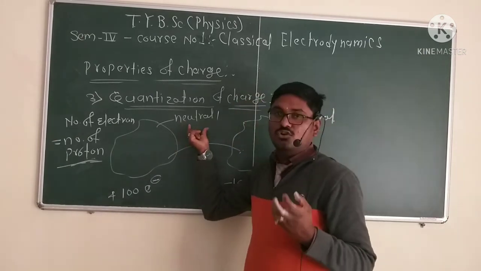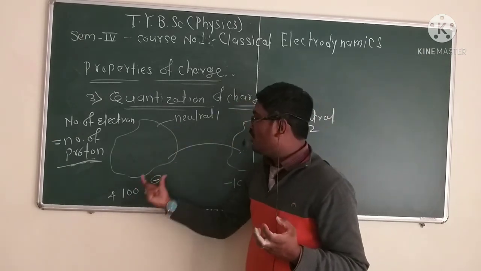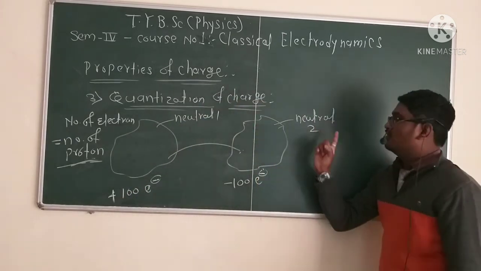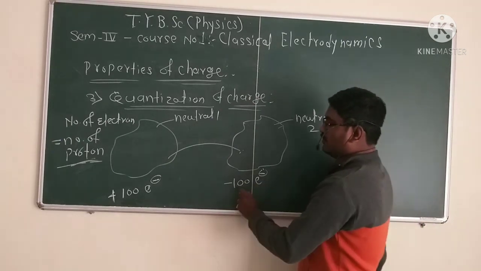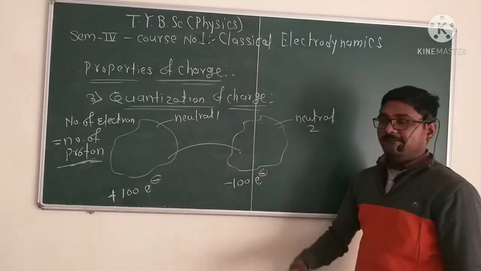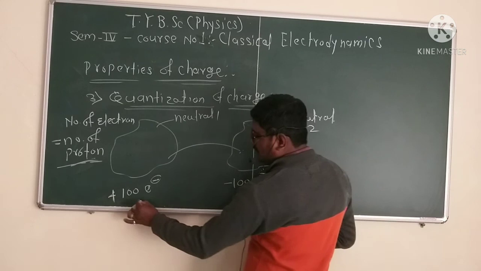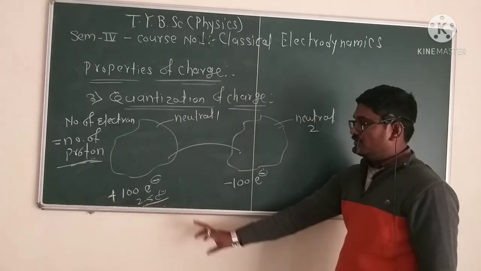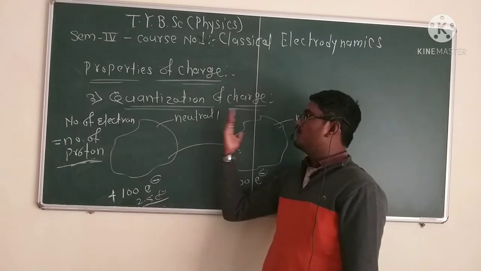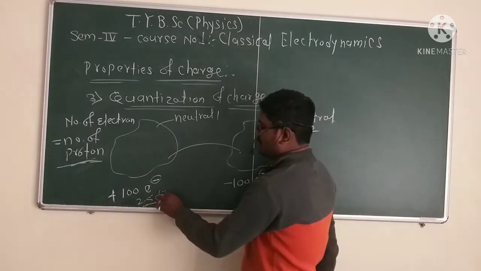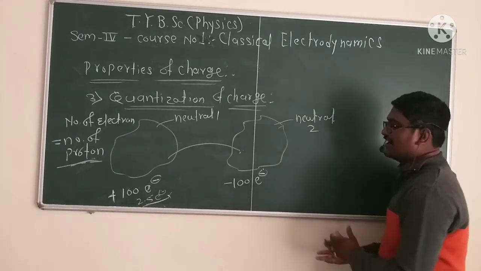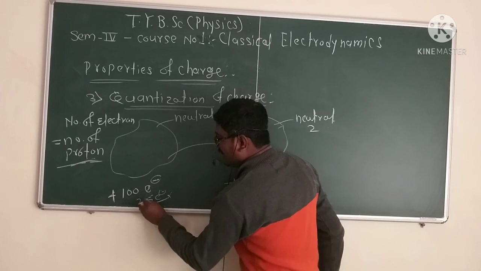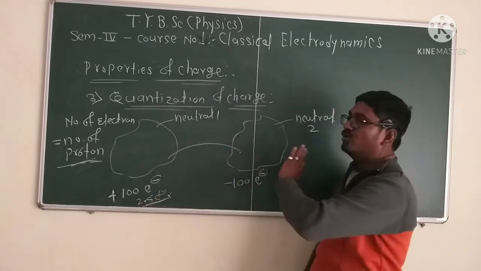That neutral body 1 has positive charge and the charge on neutral 2 is negative, as 100 electrons are transferred. Now suppose we transfer 2.5 electrons. Is it possible or not? 2.5 electrons will transfer from neutral 1 to neutral 2. It is not possible, because charge cannot be cut. This means 2.5 electrons will not transfer from neutral 1 to neutral 2.